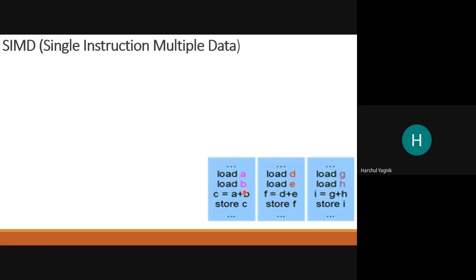In one case, the data is in registers A and B. In the second case, data is in registers D and G. And in the third case, data is in registers G and H. There are other instructions which are shown, but this kind of task, which is highlighted, can be done with the processors which fall into this category, where a single instruction needs to be executed on multiple different data.